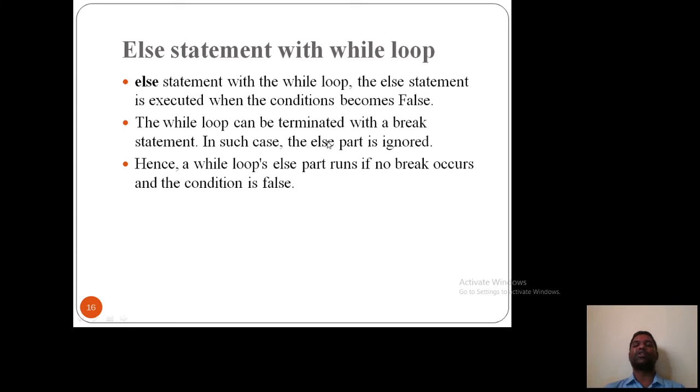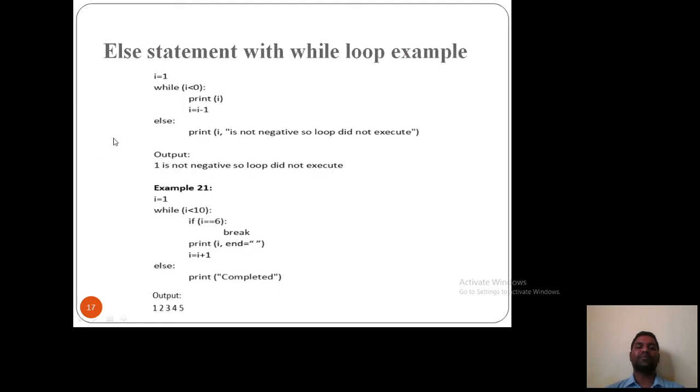In such a case, the else part is ignored, same as in your for loop. Hence, in a while loop, the else part runs if no break occurs and the condition becomes false. Until the condition becomes false, the loop runs; when the condition becomes false, the else block will be executed, same as your for loop. So we'll see the example.